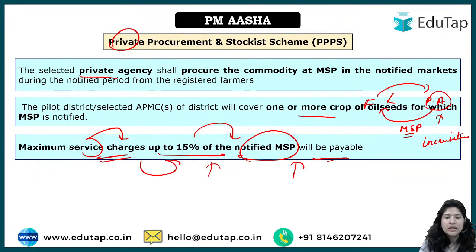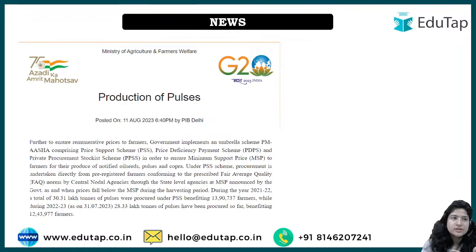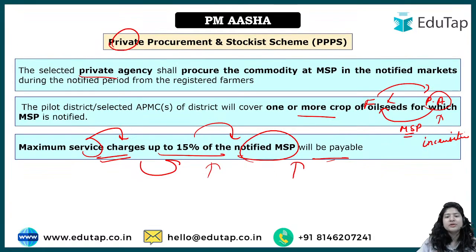I hope there is no doubt regarding this particular scheme. It's a very simple scheme. So PM AASHA is an umbrella scheme. Umbrella schemes are big schemes, and under them there are various sub-schemes that run. For example, these three components that we have studied are meant to provide remunerative prices to the farmers and ensure the MSP is given.